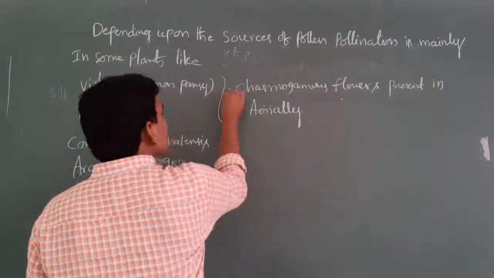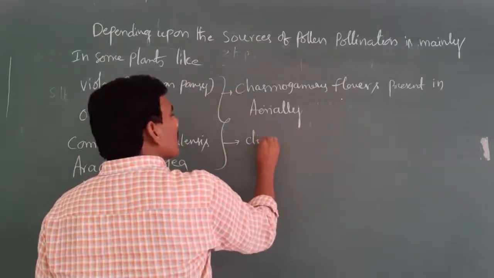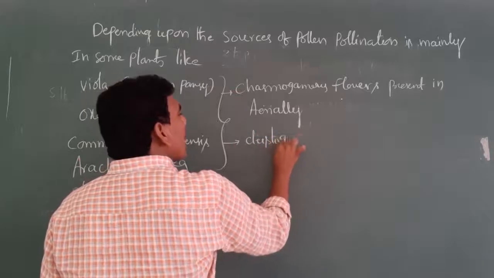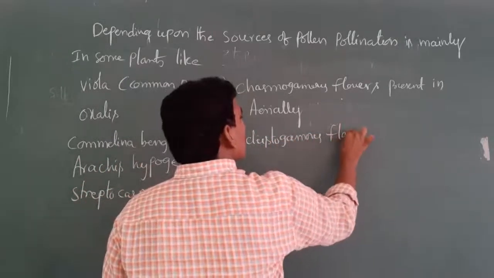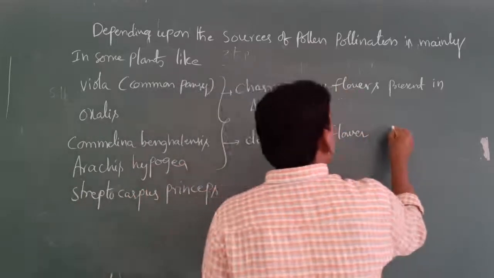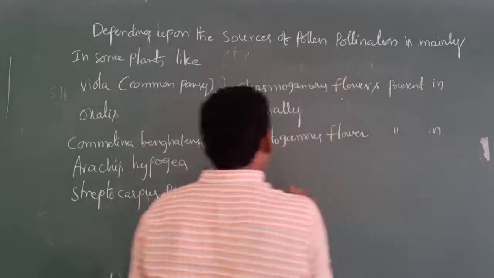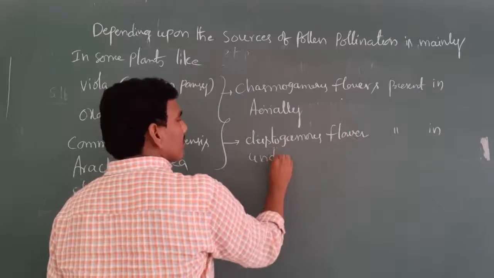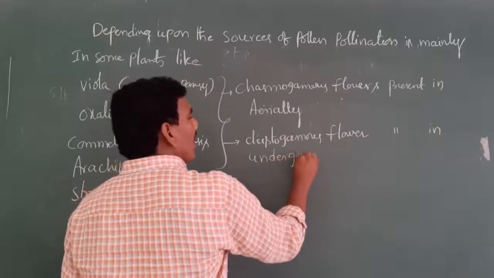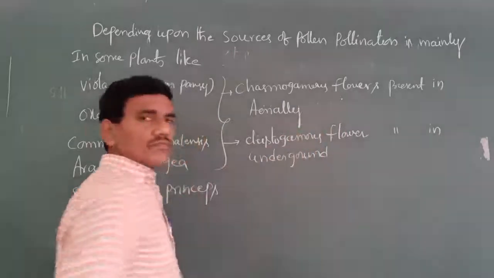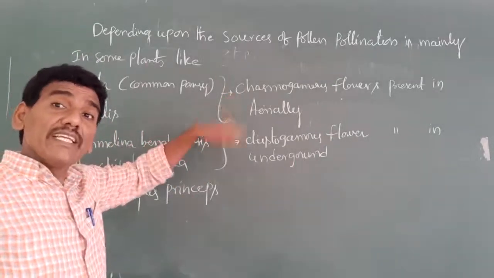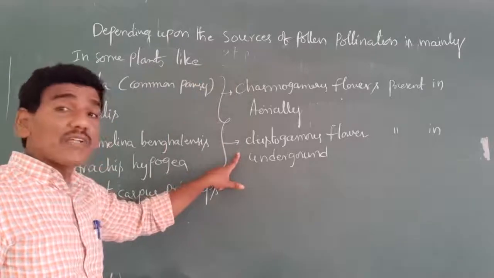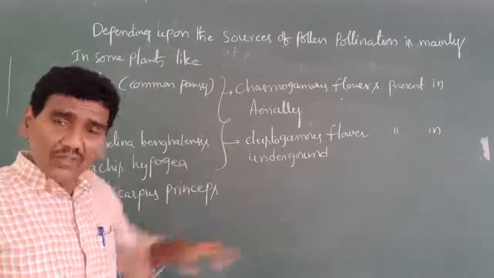Cleistogamous flowers are presenting underground. Chasmogamous flowers are present aerially. Cleistogamous flowers are developed underground.